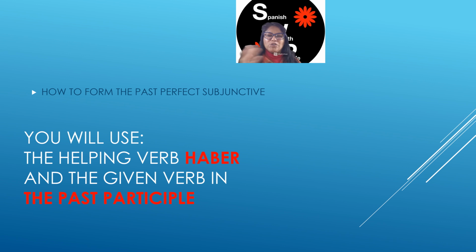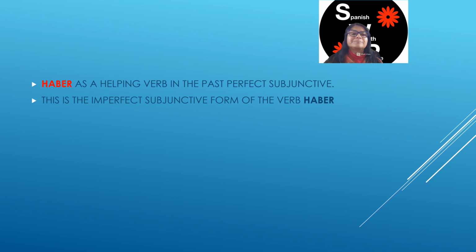Remember that we don't do vosotros in Latin America, but if you go to Spain, you'll have to learn it there. Okay? And the given verb in the past participle, okay? And since this is a verb, verbs don't have gender, okay? So the past participle is going to end up with an o, okay? Muy bien. So let's move on.